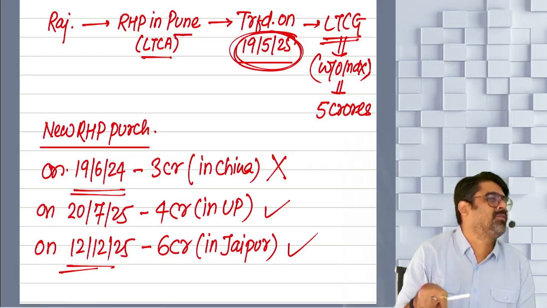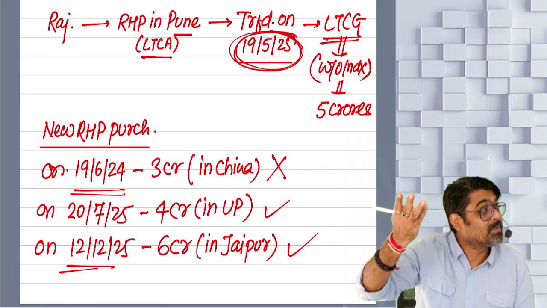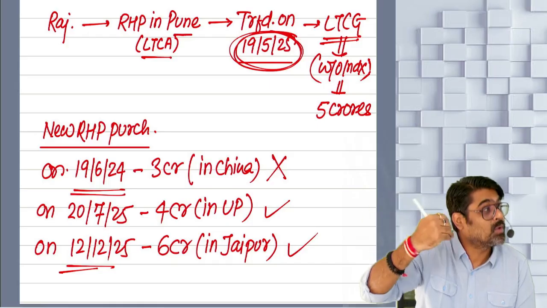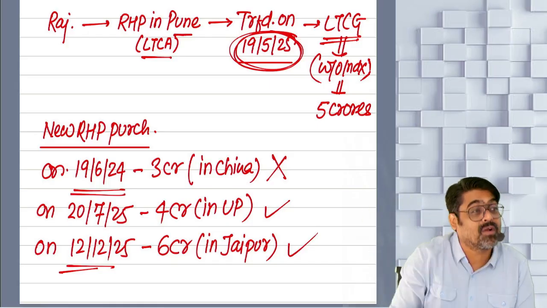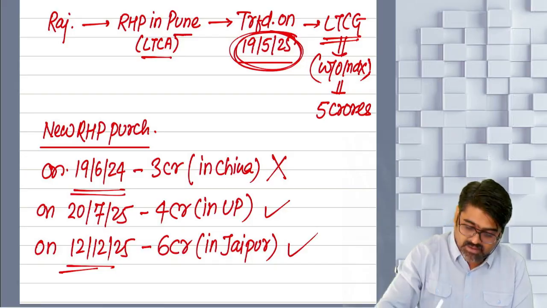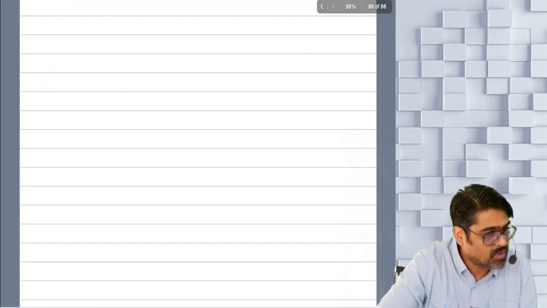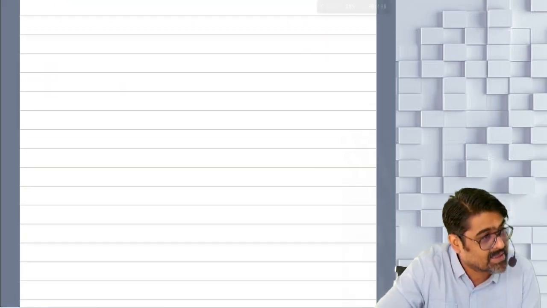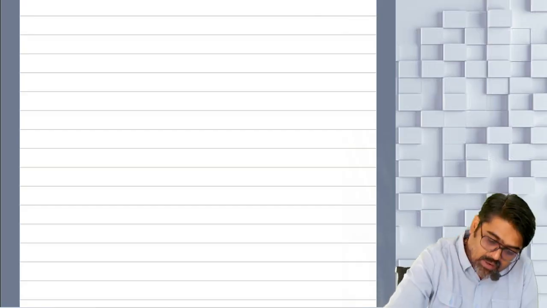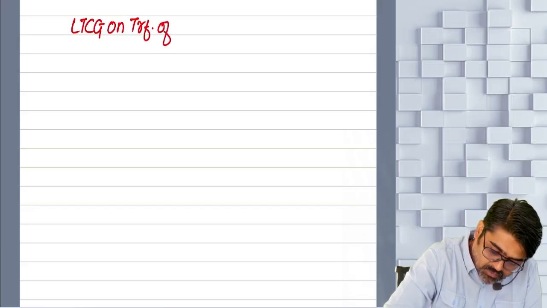Sir, we cannot take both, sir. No, because your long-term gain is more than 2 crore. Investment in 2 properties cannot qualify. Investment in only 1 property will qualify. Understanding? So for investment in 1 property, we will consider 6 crore. Now tell me, if you want to calculate the exemption and the resulting taxable gain, how are you going to do it? See, you are going to write down like this: long-term capital gain on transfer of what?